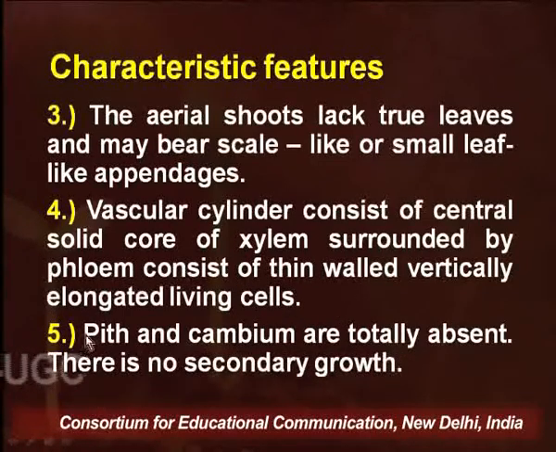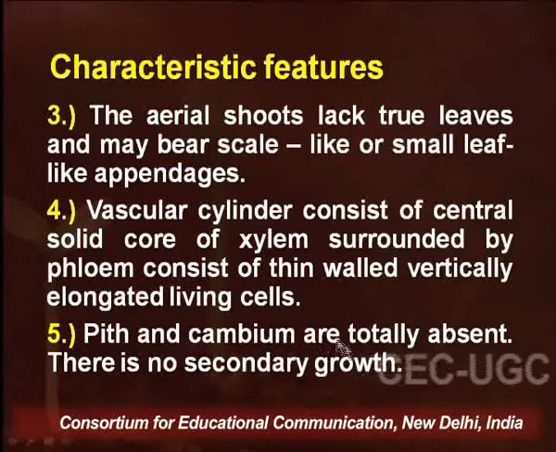There is also complete absence of pith and cambium, and thus no secondary growth is observed in Xylotum. The genus Xylotum is represented by two species, Xylotum nudum and Xylotum flaccidum.